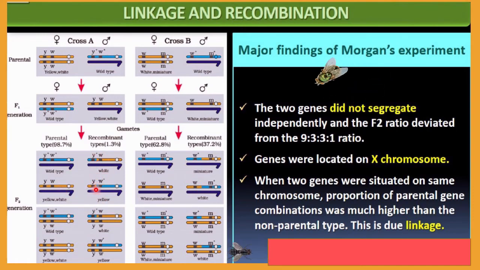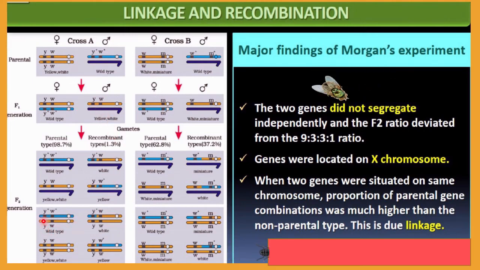And similarly, if these gametes of a female fuse with this gamete of a male, this male gamete is a YW, then you can see the result. Female gamete is a Y plus W plus above. So Y plus W is also a female gamete. Here YW is a female gamete, Y and W plus is a female gamete, right? And now it is fused with the male gamete YW.